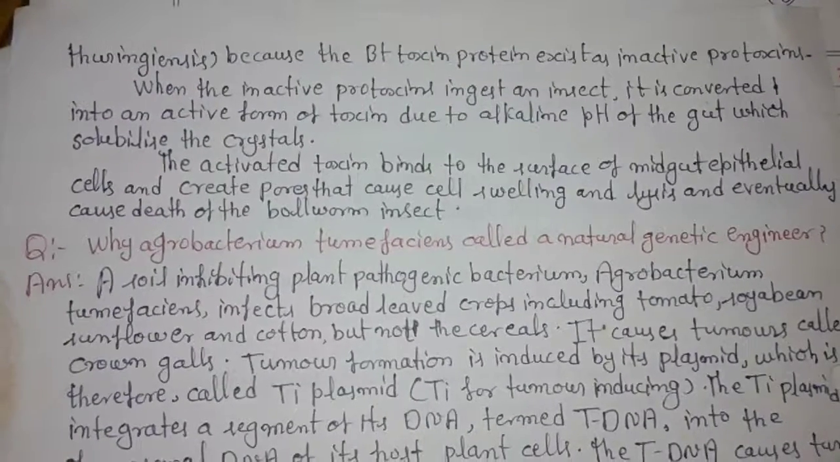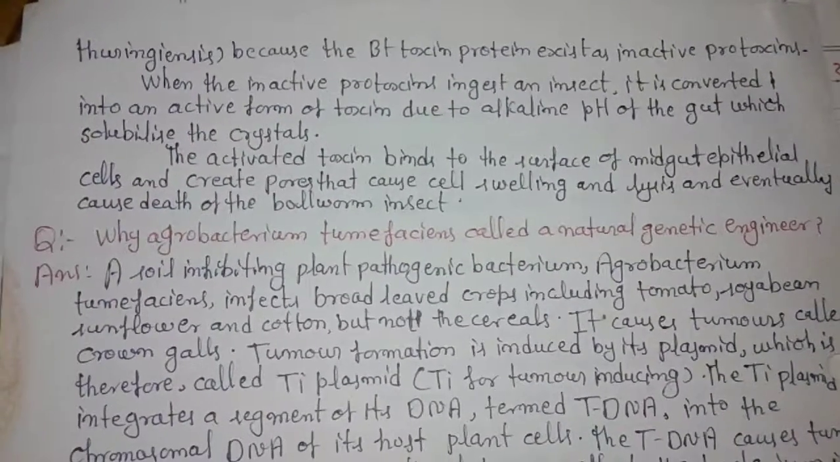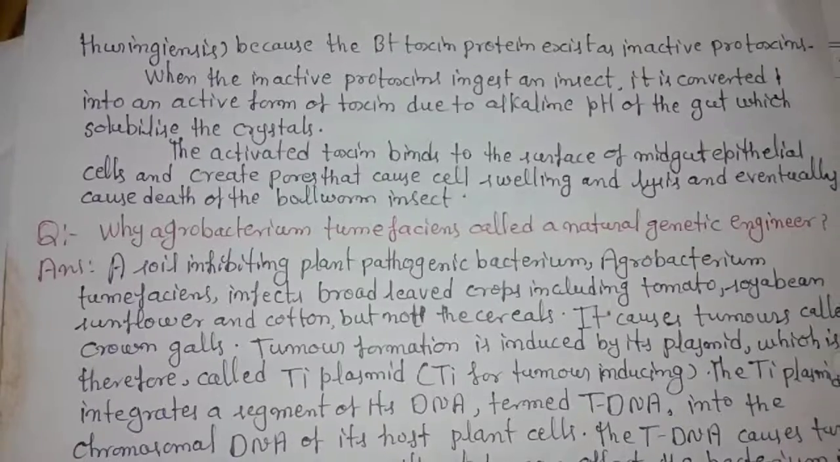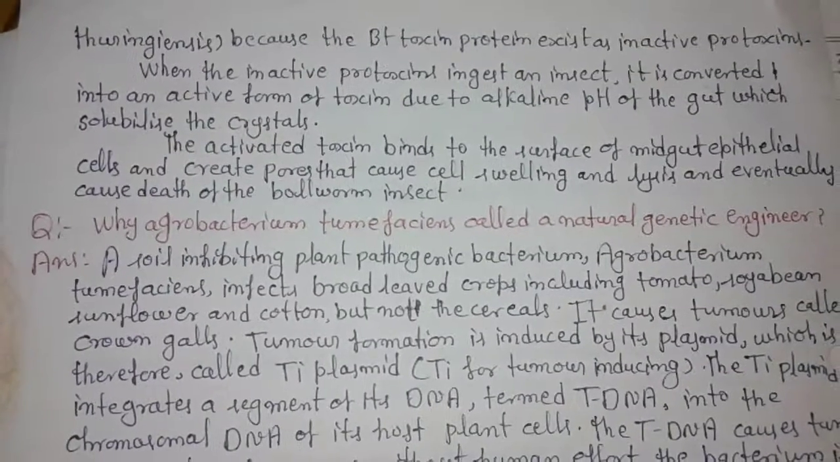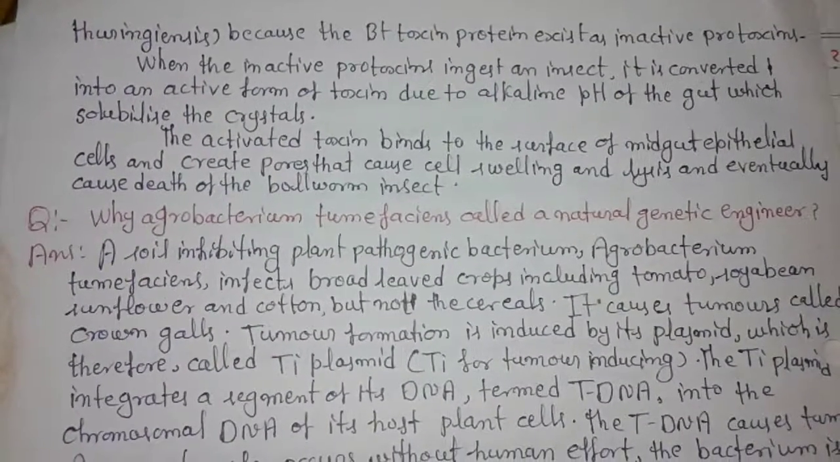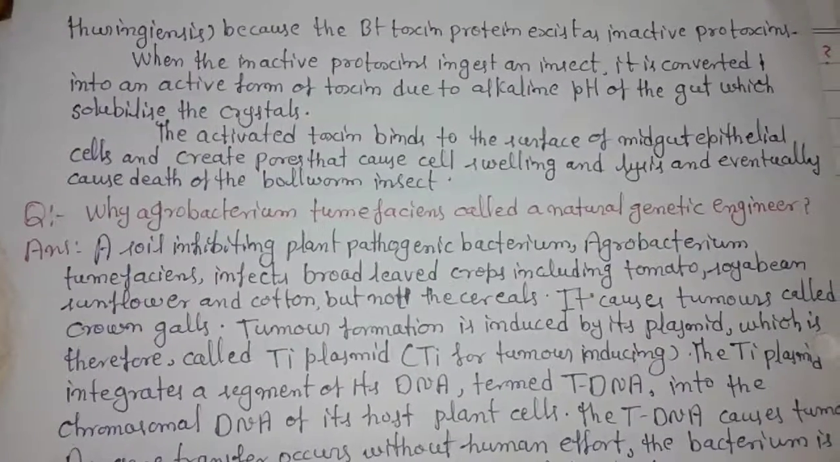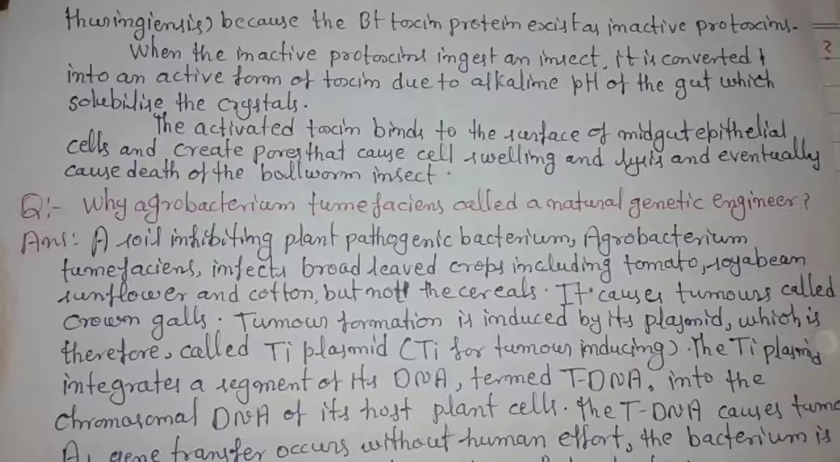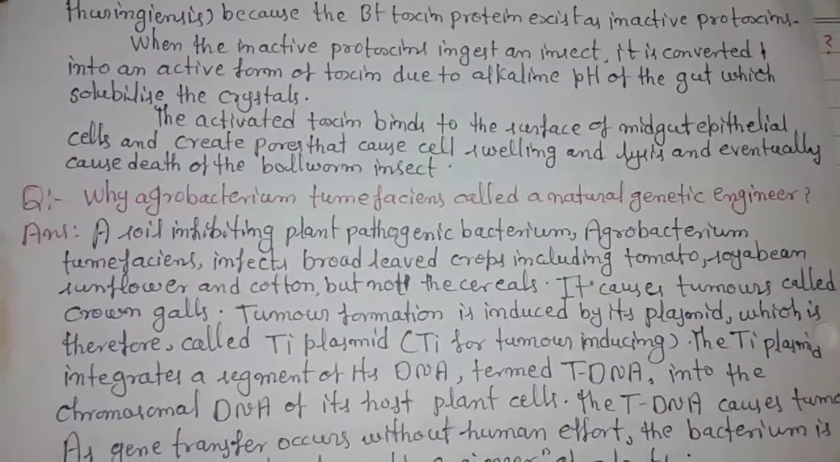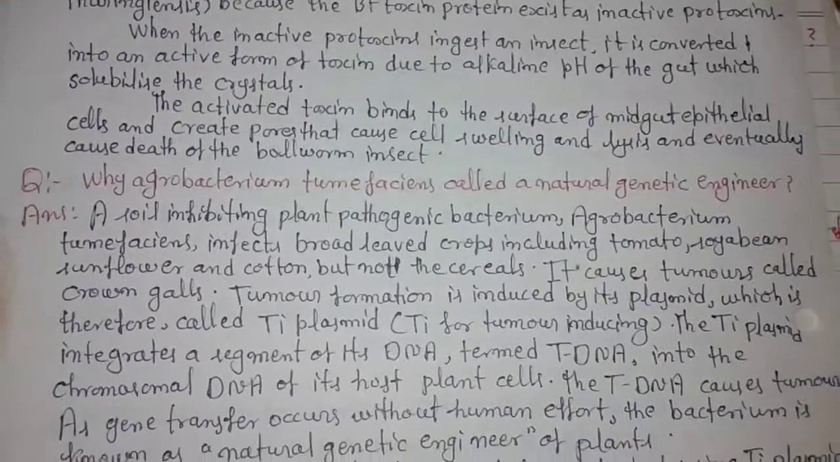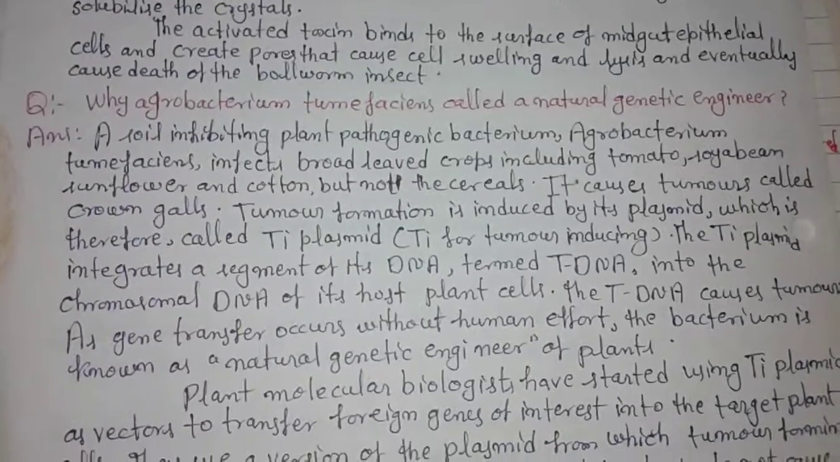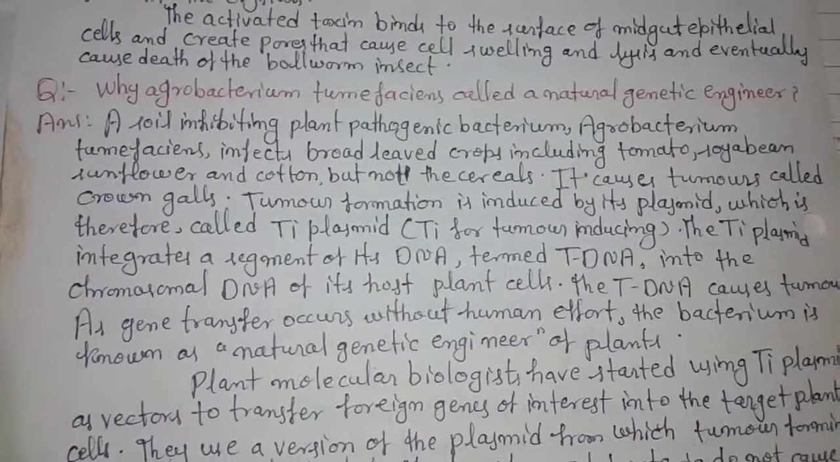When the inactive protoxin is ingested by an insect, it is converted into an active form of toxin due to the alkaline pH of the gut, which solubilizes the crystals. The activated toxin binds to the surface of the midgut epithelial cells and creates pores, and that causes swelling and lysis, and eventually causes the death of the bollworm insect.